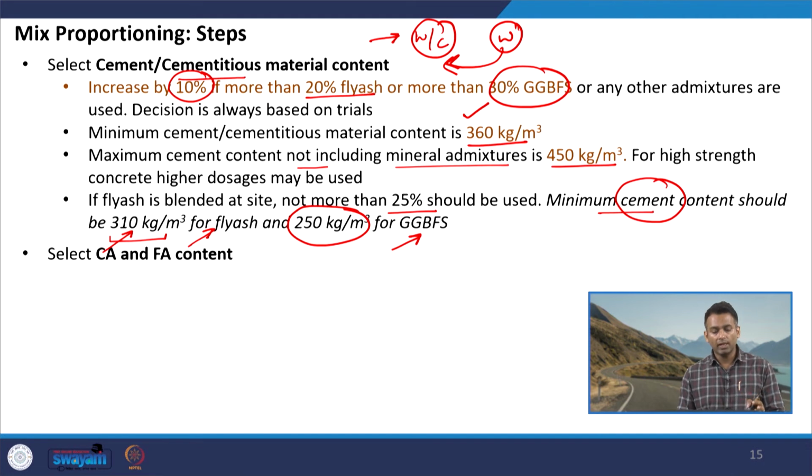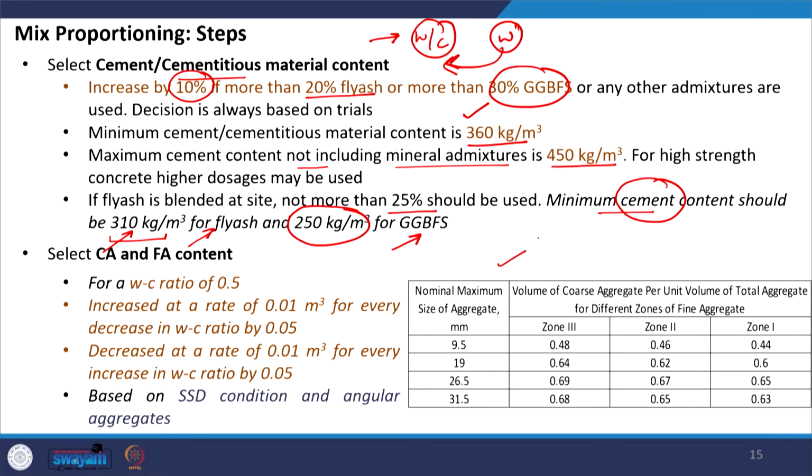Now, we have to select the coarse aggregate and fine aggregate content. So, the coarse aggregate and fine aggregate content are chosen by the volume of the total aggregate mixture. So, we have a table here which gives us suggestive values. Now, again a point to remember that these values correspond to the nominal maximum aggregate size and the zone in which the fine aggregate falls.